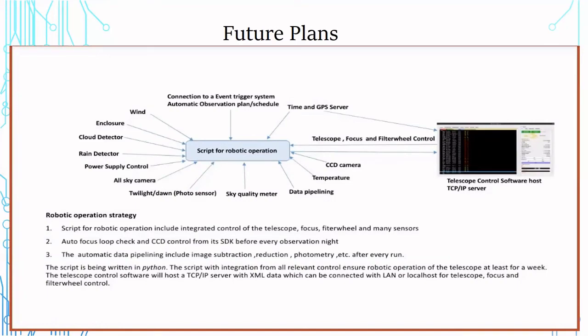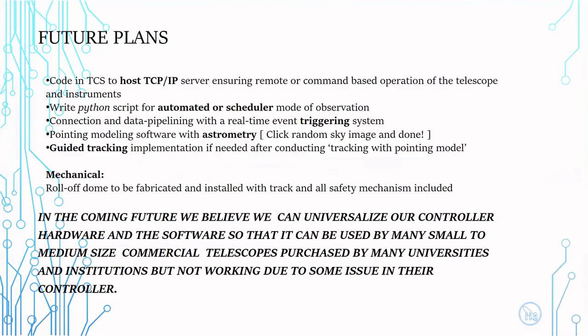The future plan also includes pointing model software with astrometry, which we will be doing soon. In case the guiding doesn't improve, then we also want to implement tracking with the pointing model, as well as auto guiding if necessary later on. But I don't think that will be necessary.